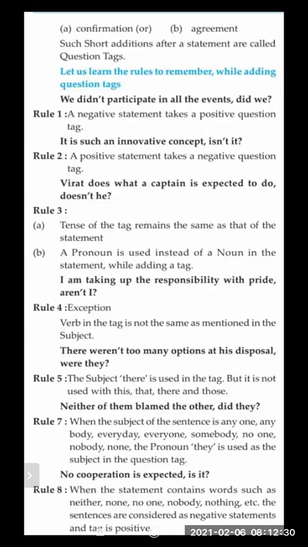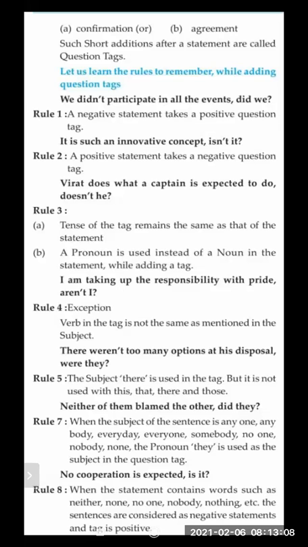We are using "are," and the sentence is affirmative, so the question tag is negative, and only in this form will "aren't" come. That's why I gave you a different example where "I am not" is coming. The sentence has become negative, so when we write the positive question tag, that time we will not write "aren't I." Then again you will make a mistake. That time you will write "am I."